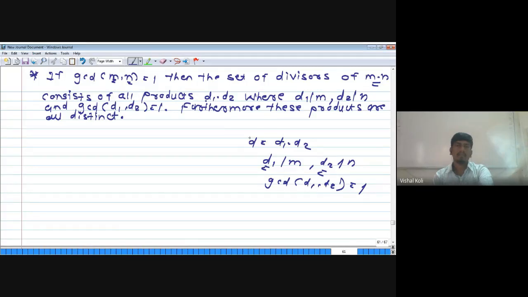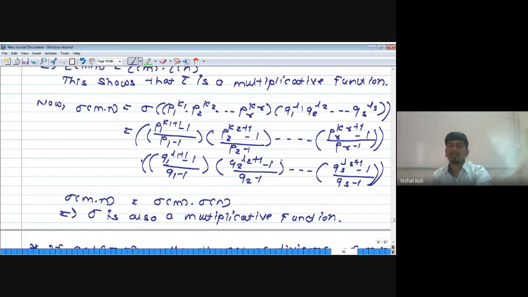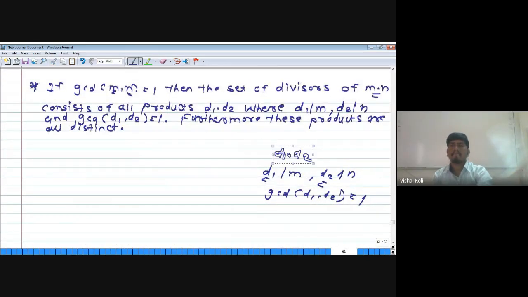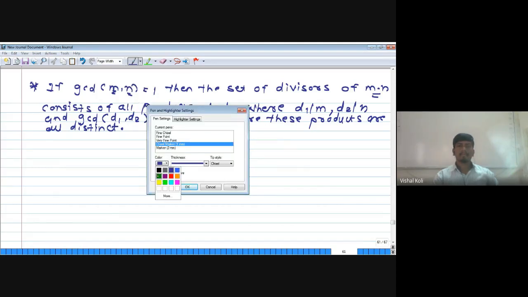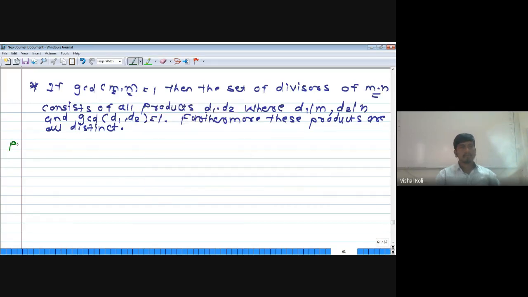So we will prove this theorem. Proof. Again, already we are given that GCD of m and n will be equal to 1.